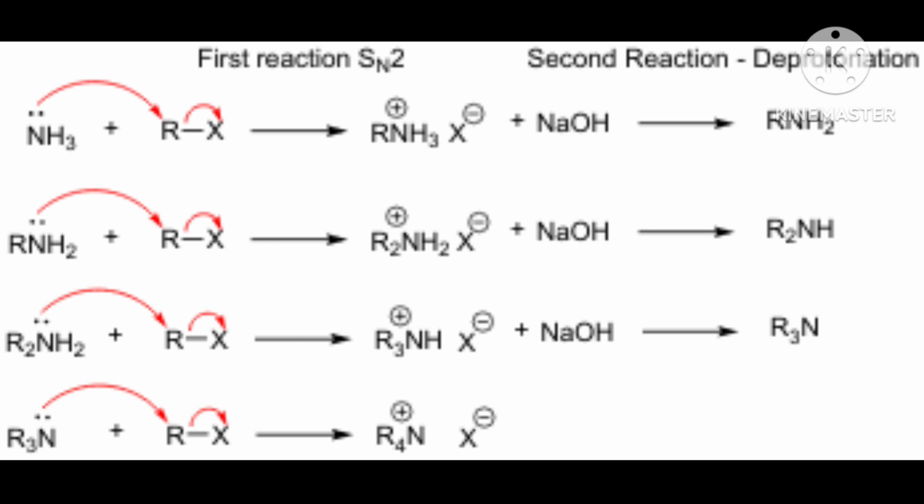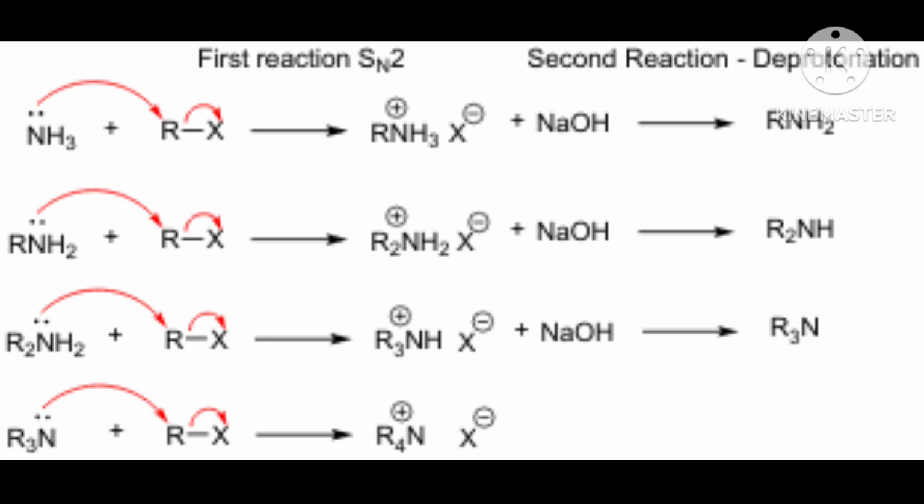Then it becomes neutral. And that H plus will now go to the Cl. There, the carbon and Cl bond will break.